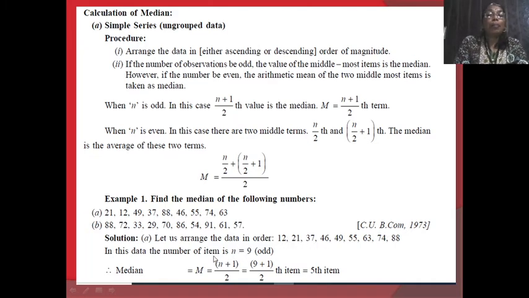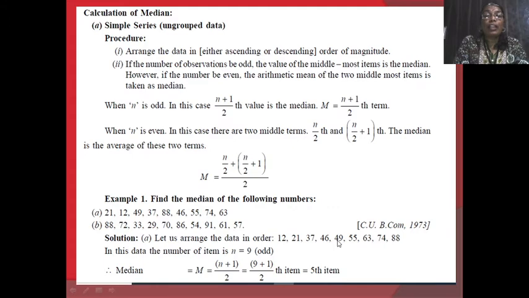By position, we observe there are 9 variables present, which is odd. Using the formula n plus 1 divided by 2, that is 9 plus 1 divided by 2, the fifth item. Counting by position, 1, 2, 3, 4, 5. At this fifth item, the variable is 49. Therefore, the median of this data is 49. The fifth item position is the median.